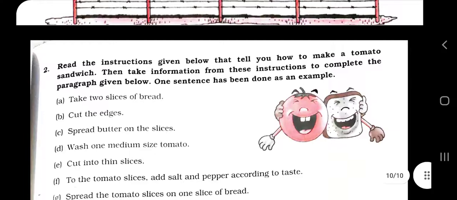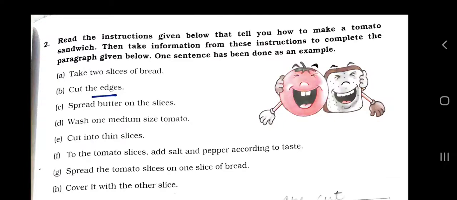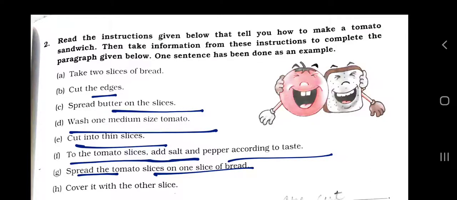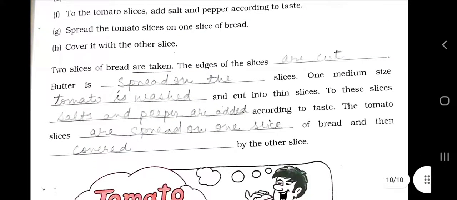Now read the instructions given below that tell you how to make a tomato sandwich. Then take information from these instructions to complete the paragraph given below. One sentence has been done as an example. Take 2 slices of bread, cut the edges, spread the butter on the slice. Wash 1 medium-sized tomato, cut into thin slices. To the tomato slices, add salt and pepper according to the taste. Spread the tomato slices on one side of the bread, cover it with other slice. Simple. Now simply you have to put the correct word in the blanks.